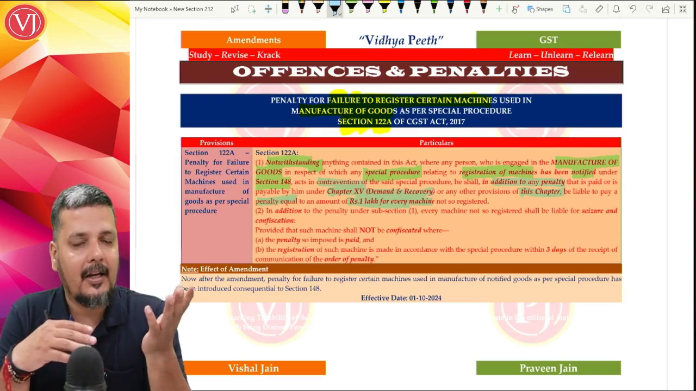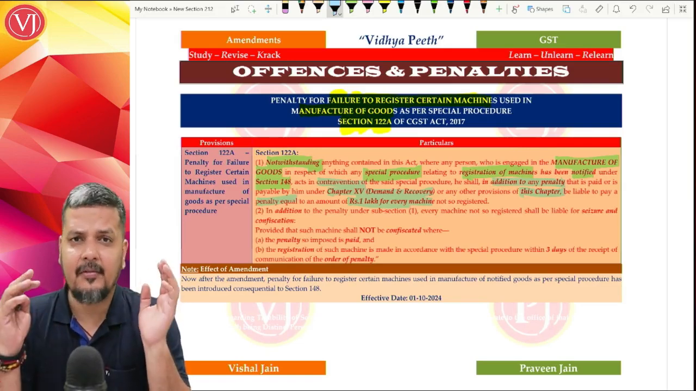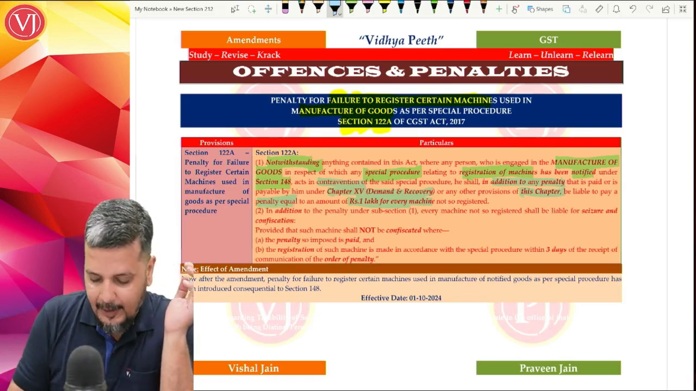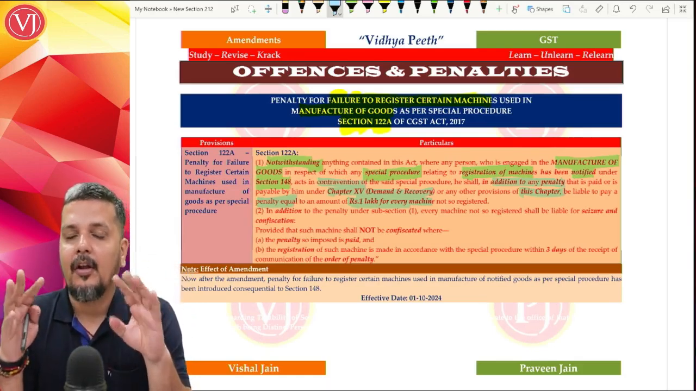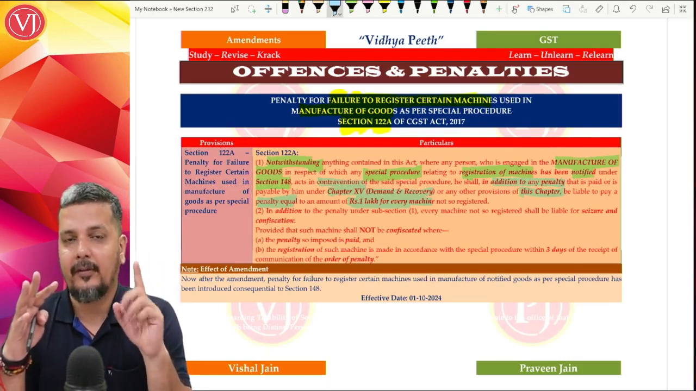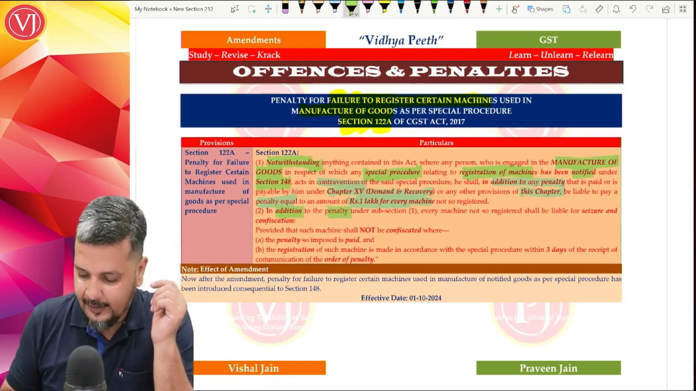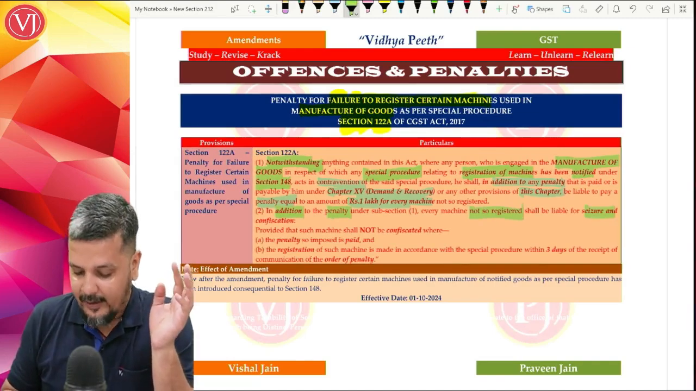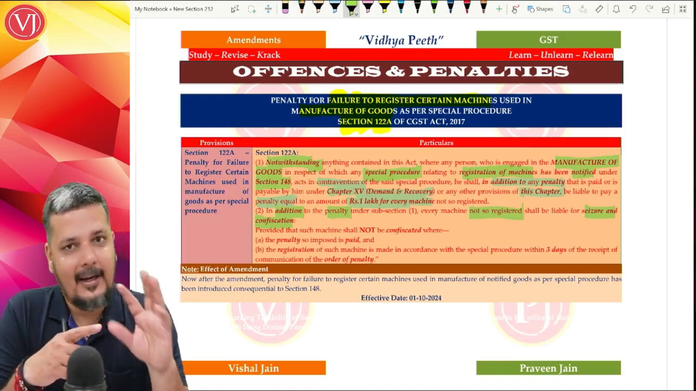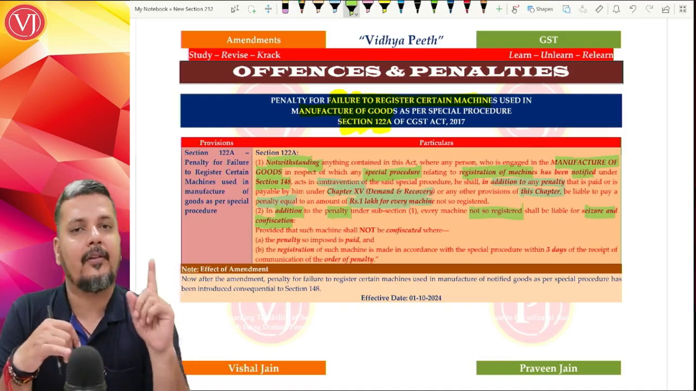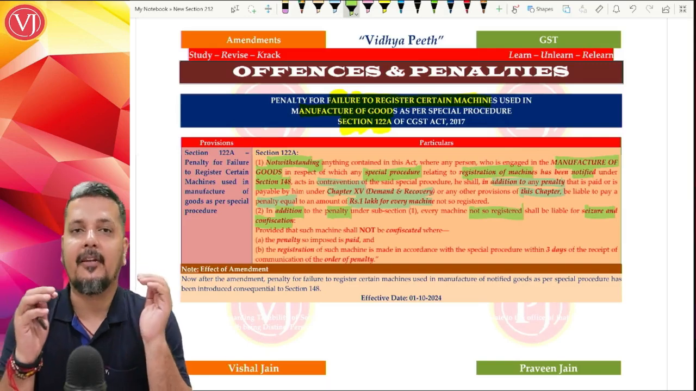So he may be liable to penalty under section 73, 74 or any other provisions of the section 122 series. In addition to that, he has to pay a penalty equal to 1 lakh for every machine. So if he has 10 machines and he has registered only 6, for the balance 4 machines, 1 lakh each, so 4 lakh rupees penalty he has to pay. And not only that, the machines which are not registered are liable for seizure and confiscation. So there will be penalty of 4 lakhs, and in addition, that machine itself will be taken for seizure and confiscation.